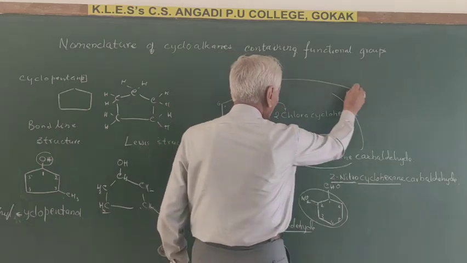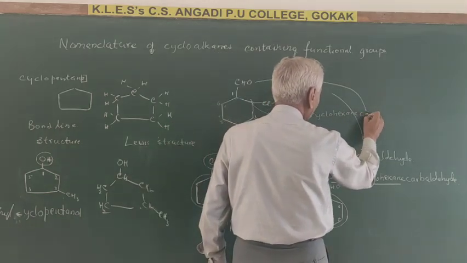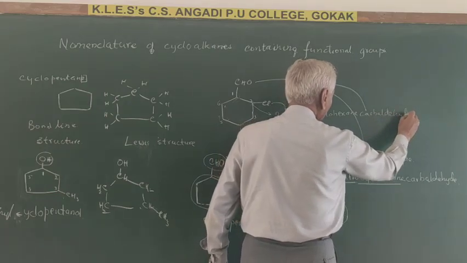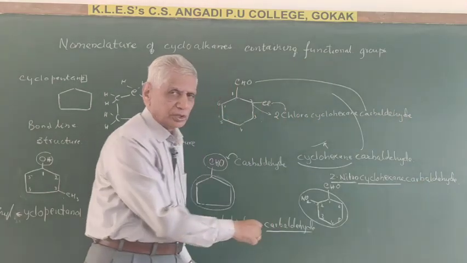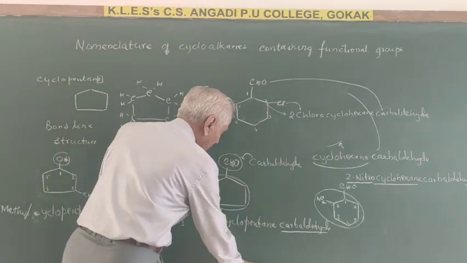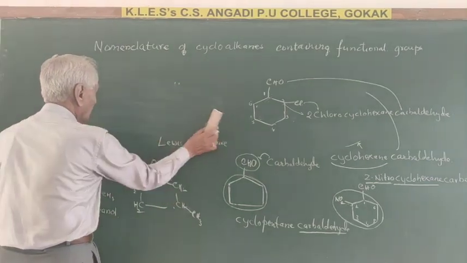Then this group is there, carbaldehyde. Is that clear? So that is how the compounds should be named. Let us take one more example.